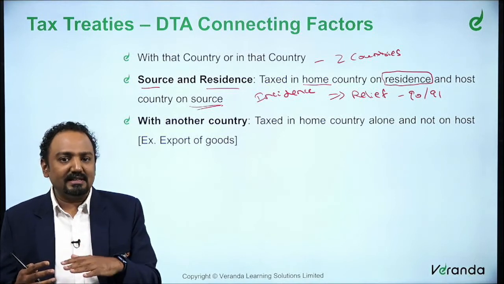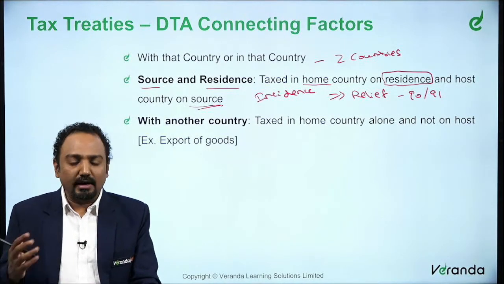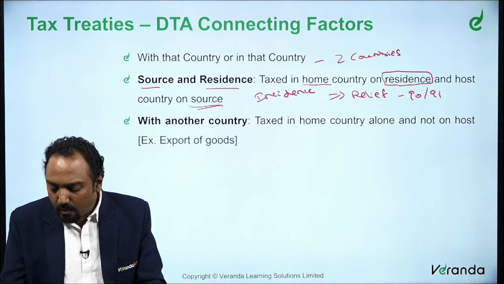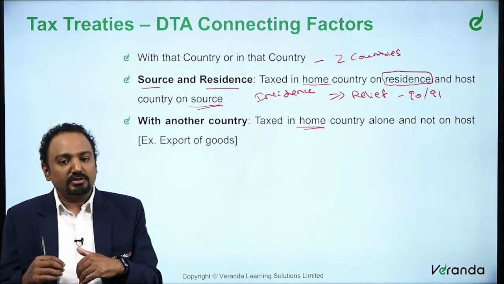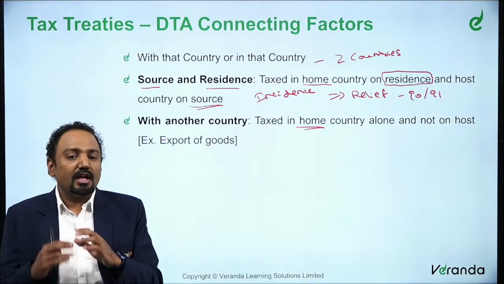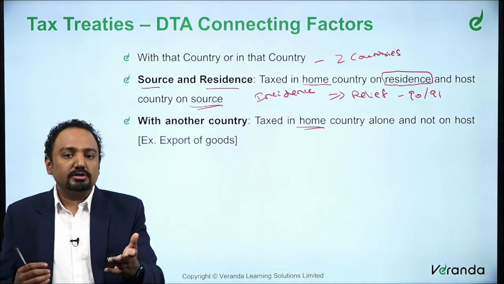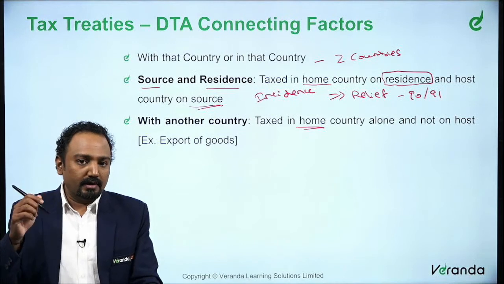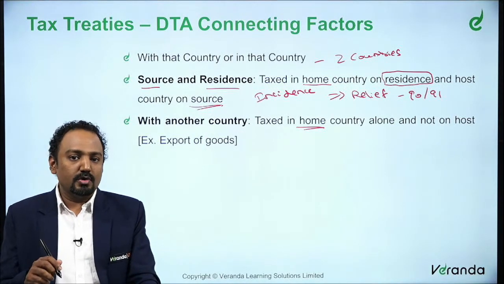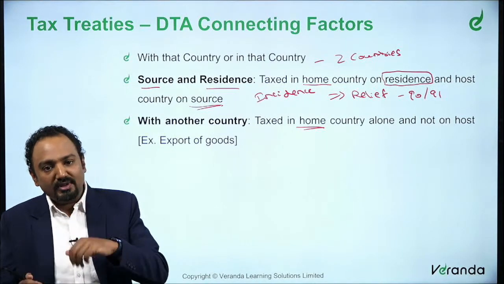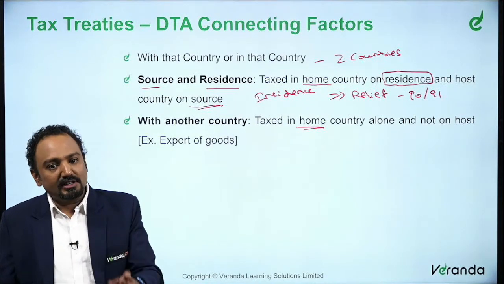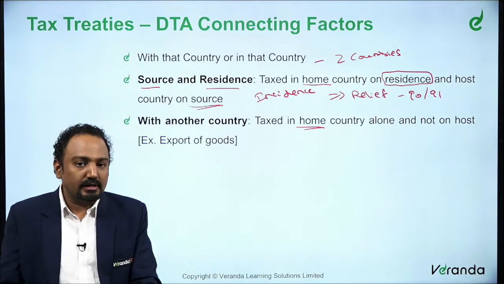So you are a resident in India, it is taxed in India. So it is only taxed in the home country, that is the one in which you are resident. So it is on residence basis. Such an example is this export of goods. Whenever there is export of goods, USA will not say you have sold goods here in USA, so pay tax here. That generally doesn't happen. So when you say with another country, it is taxed in the home country and not in the host country.